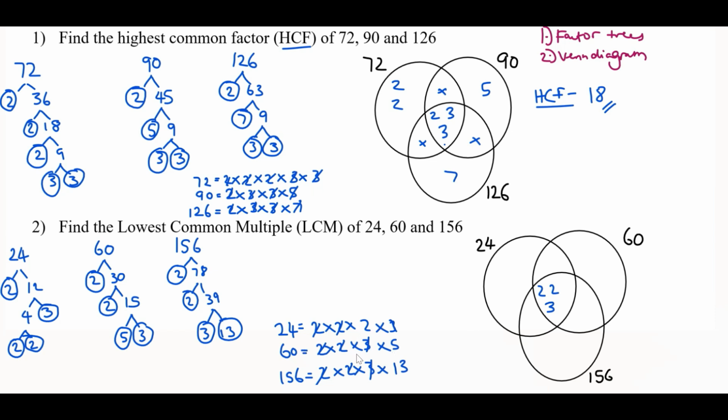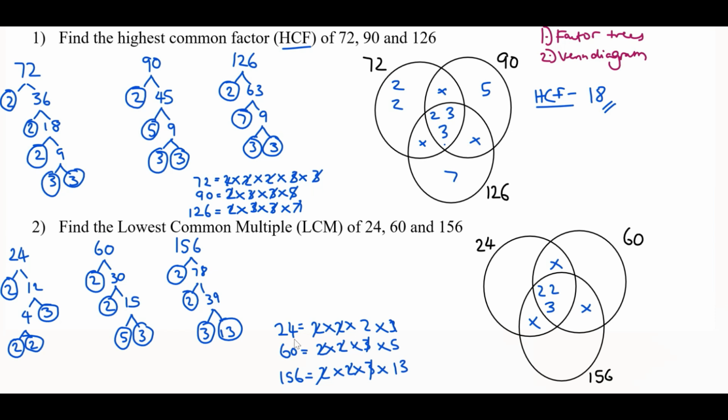60 and 156, 5 and 13, nothing. And lastly, 24 and 156, no, there isn't anything. So again, there are no prime factors that are common between just two numbers itself. So now that we've done all of that, we can go ahead and fill in these outer circles with the